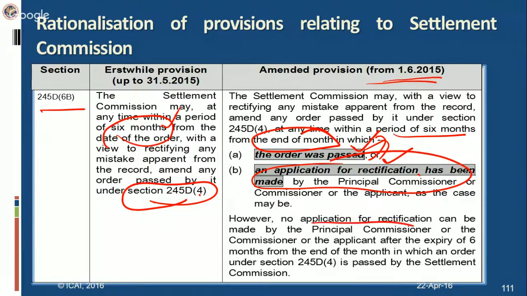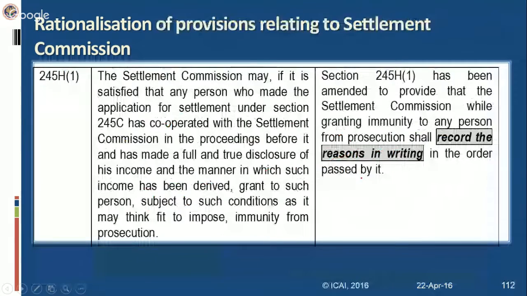If the principal commissioner or commissioner or the applicant wants to make an application for rectification, it has to be done within 6 months from the end of the month in which the order is passed. And suppose such an application is made, then the Settlement Commission has to pass an order within 6 months from the end of the month in which the application for rectification has been made by the principal commissioner or commissioner or applicant, as the case may be.